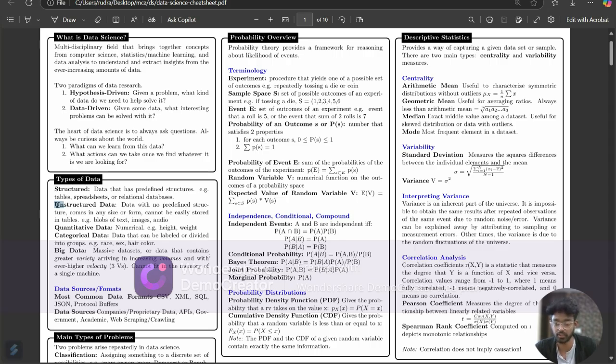Unstructured data, with no predefined structure, comes in any size or form and cannot be easily stored in a table. Unstructured data such as text, images and videos lacks a predefined format or organization, making it challenging to analyze. To extract insights from them, various techniques and tools are employed, including text processing, which means cleaning, tokenizing, and normalizing text data to prepare it for analysis.